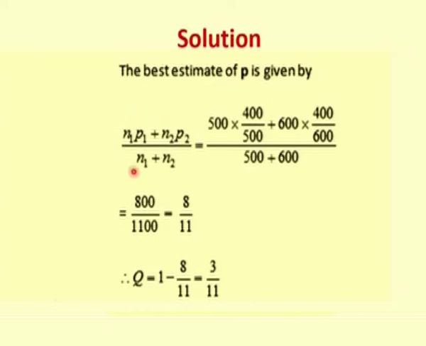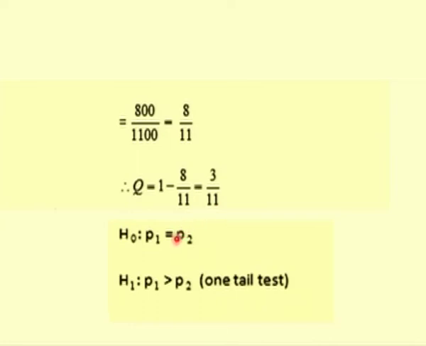Now we need to estimate capital P, which is my population proportion, by using n1 p1 plus n2 p2 divided by n1 plus n2. Substituting all these values, I get my capital P as 8 by 11. If I know my capital P, I can easily find my capital Q, which is 1 minus capital P, and this is 3 by 11. And the H naught is p1 equal to p2, that means the two sample proportions are equal. There is no significant difference between the two sample proportions.